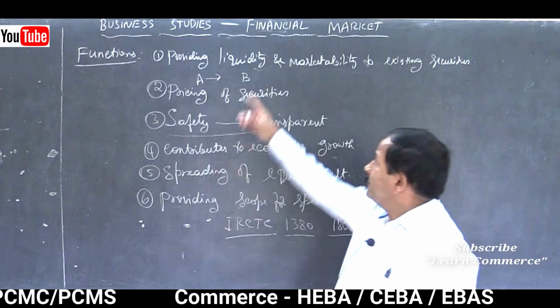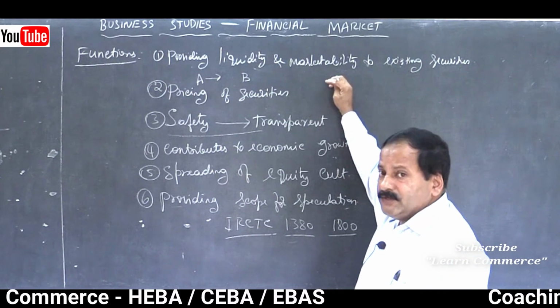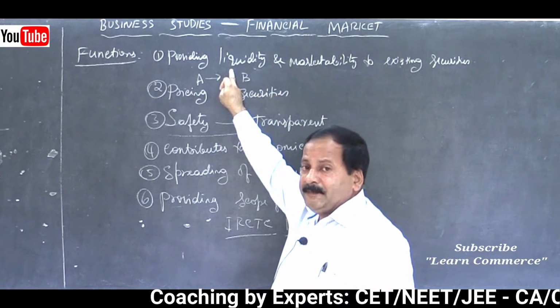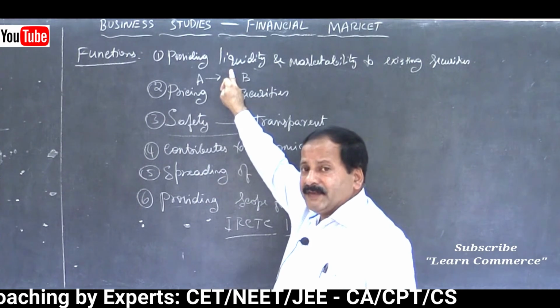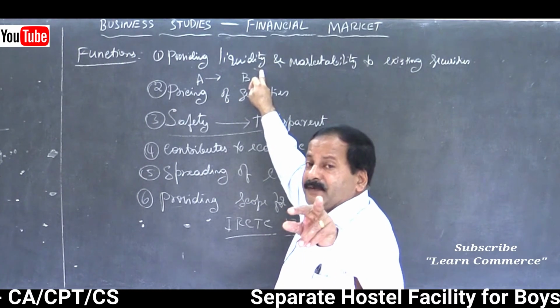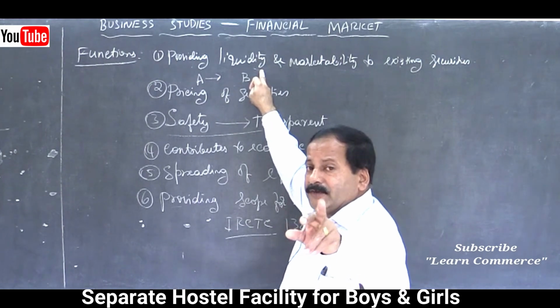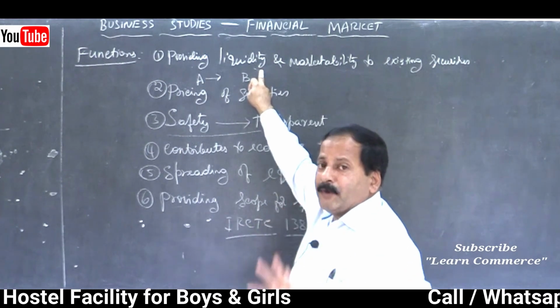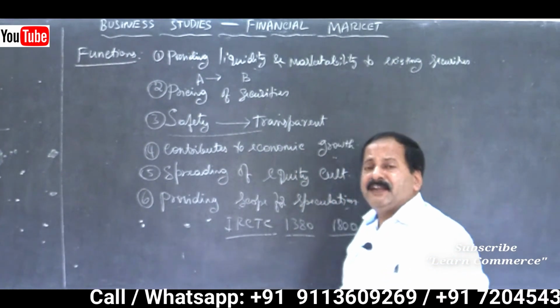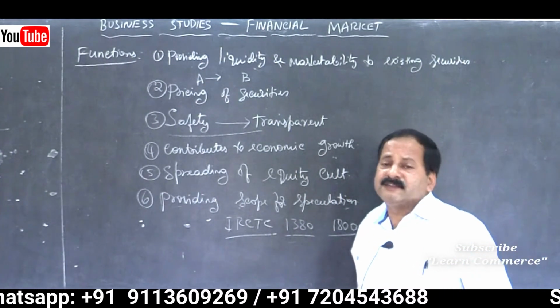Let me repeat: providing liquidity and marketability to existing securities means you can sell securities at any time, within a fraction of a minute you can buy or sell, so that you provide liquidity to the security. You can convert the security into cash at any point of time. Then the second one is marketability, means you can sell at any point of time because a ready market is available to you.